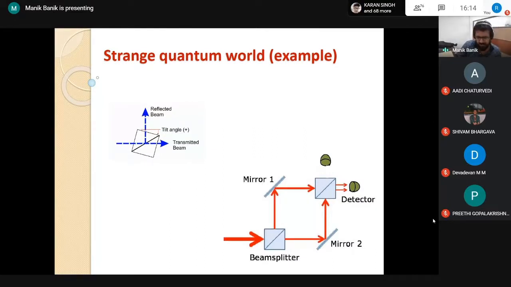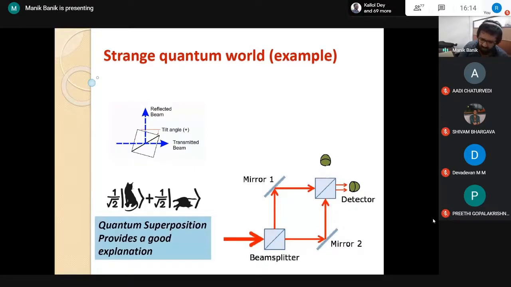And there are lots of other peculiarities here, like the delayed choice experiment in the same scenario, but we are not going into that. What I am trying to say is that these are the peculiarities of quantum mechanics. Using our classical reasoning, classical logic, we cannot explain this phenomenon. And if we accept quantum superposition, then we have a good explanation for this kind of experimental, empirical phenomenon.